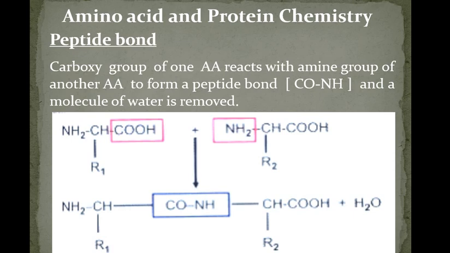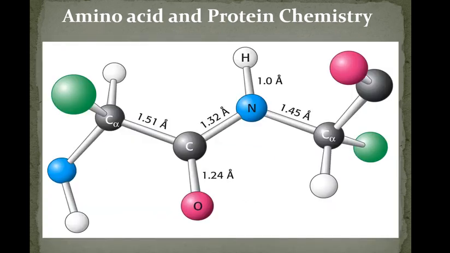So the carboxy group of one amino acid reacts with the amine group of another amino acid and forms a peptide bond, that is CONH. CONH is called a peptide bond, and during this peptide bond formation one water molecule is removed. Now you can see here, the COOH and NH2 become CONH. So this is how a peptide bond is formed between the amino acids in a protein.